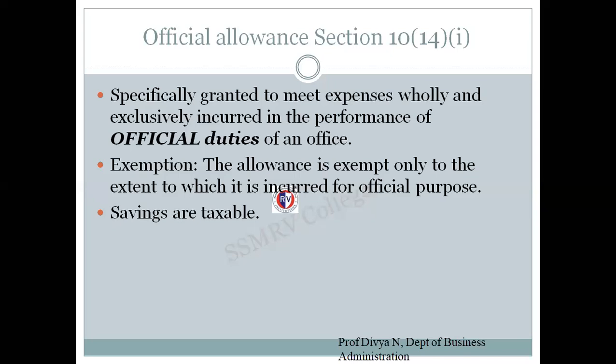Just remember, official allowance is for the official duties. What will be exempted? Allowance in real, whatever is used or whatever is incurred, that will be exempt from tax. Whatever is the remaining of the entire amount given, that will be taxable. Just two parts: all the expenses met will be exempted. The savings or the part of allowance which is not spent will be taxable.